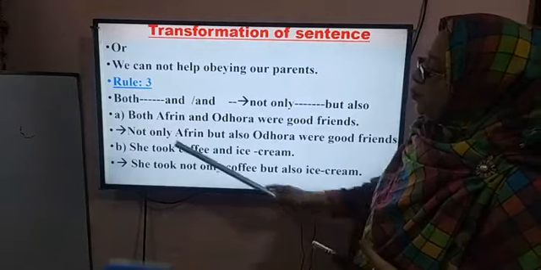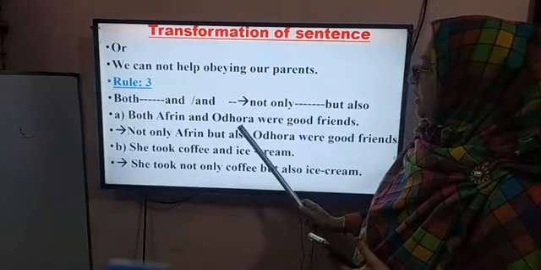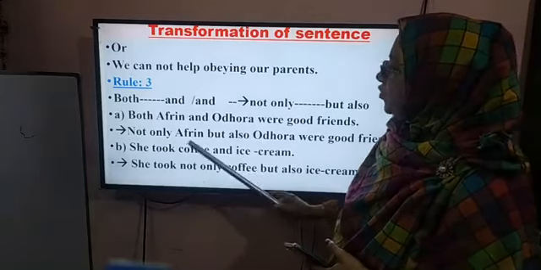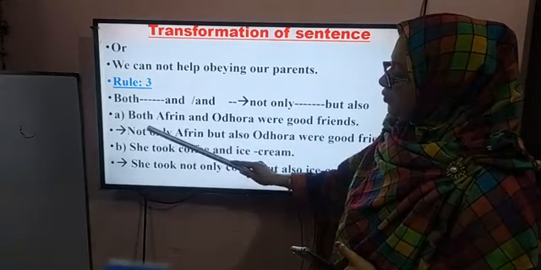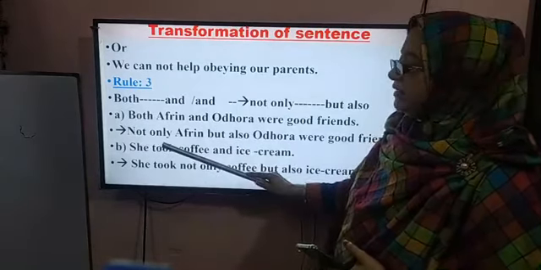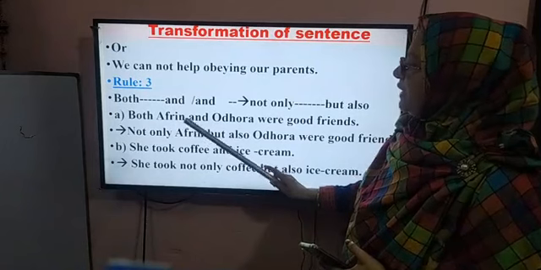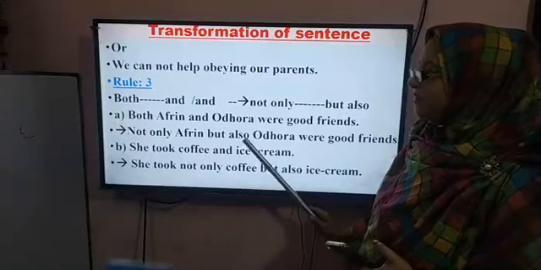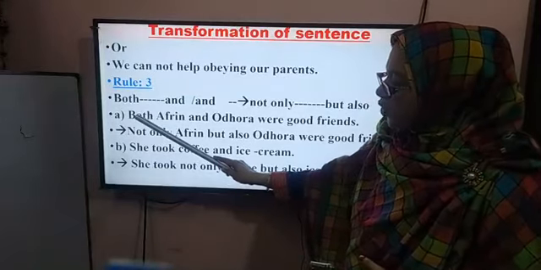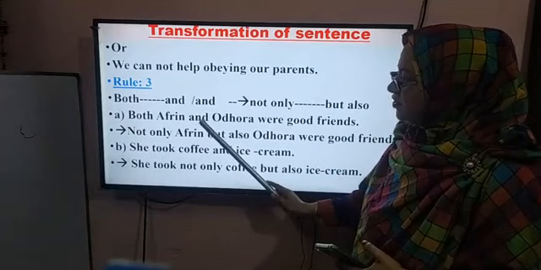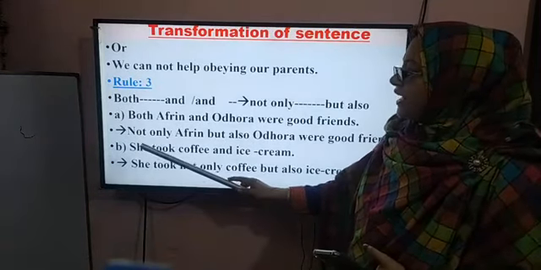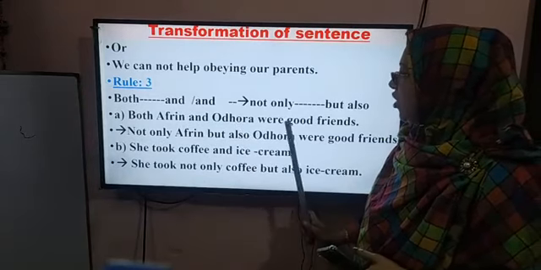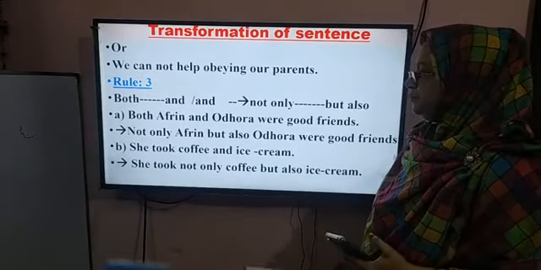Look at here. Both Afrin and Adhura are good friends. How can we turn it into negative? We use not only instead of both, and we use but also instead of and. Look at here again. We use not only instead of both and use but also instead of and. So the answer will be not only Afrin but also Adhura are good friends.